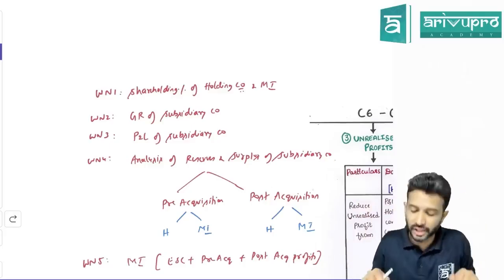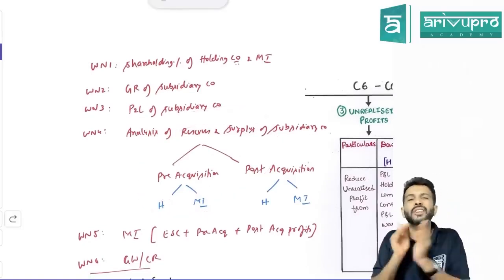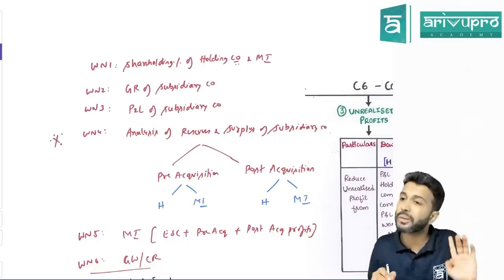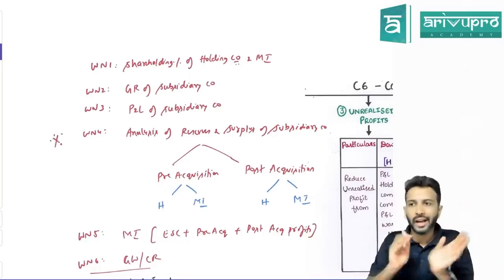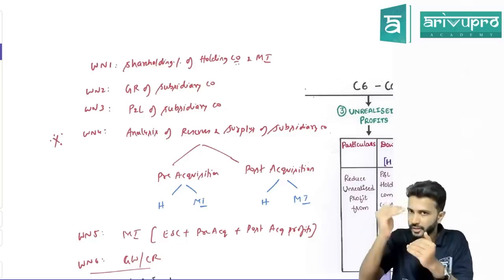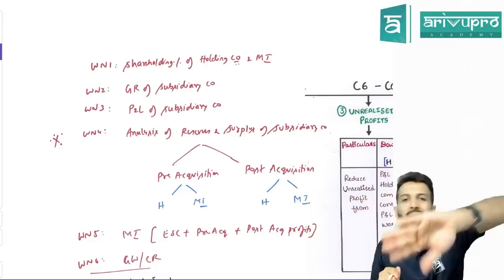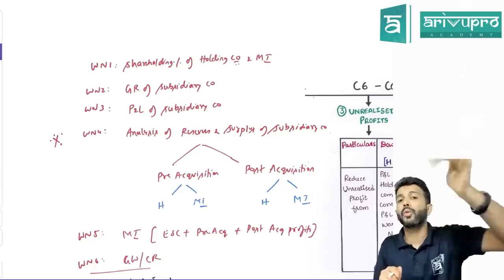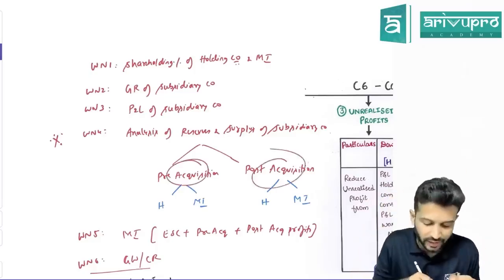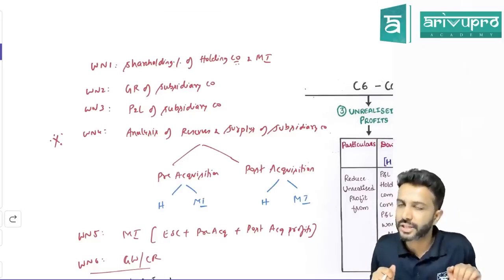Who are the shareholders of subsidiary company? Holding company and minority interest. So that allocation of reserves and surplus happens in working note number 4, and in consolidated balance sheet problems, working note number 4 is the most important one because it will have the maximum number of adjustments. So in working note number 4, analysis of profits of subsidiary company, first, all the reserves and surplus of subsidiary company will be distributed among holding company and minority interest. But before we split, the reserve has to be further segregated into what? Pre-acquisition profits and post-acquisition profits. Pre-acquisition reserves and surplus and post-acquisition reserves and surplus.